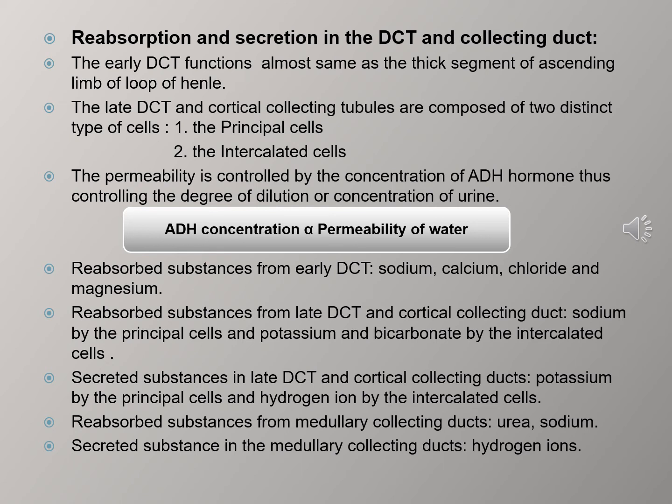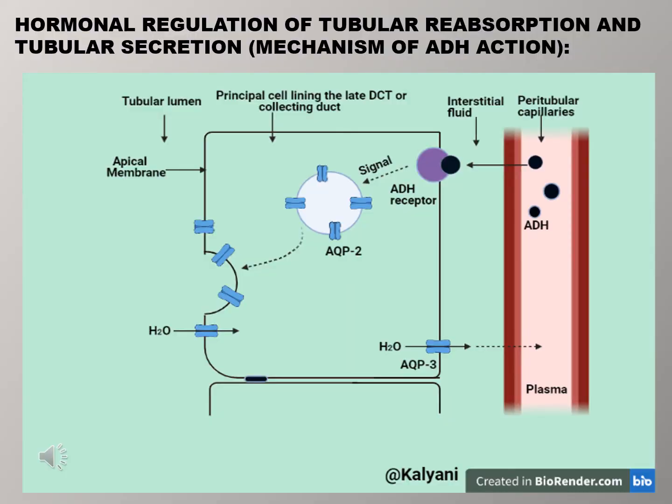The substances reabsorbed from the medullary collecting ducts are generally urea and sodium, whereas the secreted substance in the medullary collecting ducts is hydrogen ions. The hormonal regulation of tubular reabsorption and secretion includes several hormones such as angiotensin 2, aldosterone, antidiuretic hormone, and atrial natriuretic peptide. But ADH has the main function.